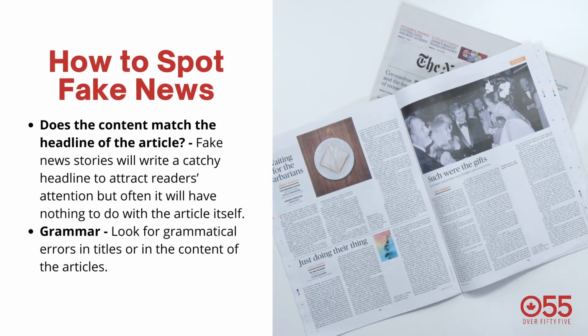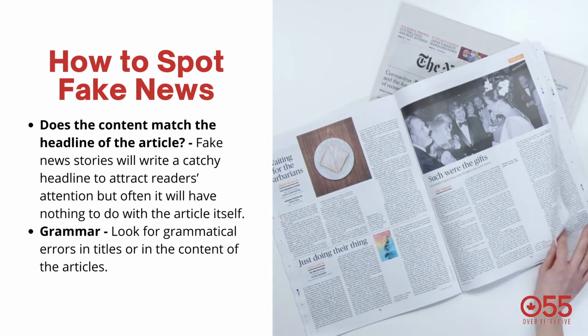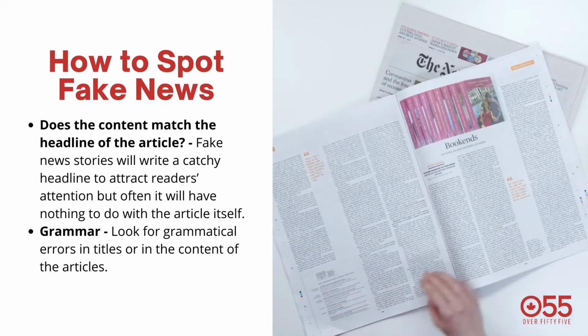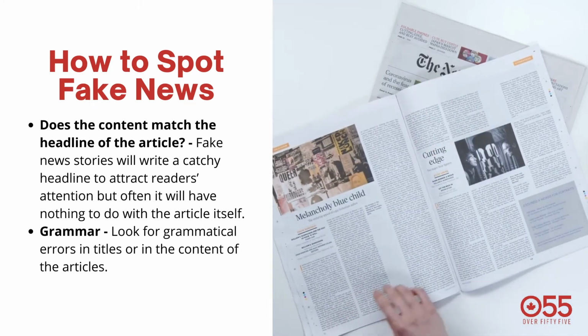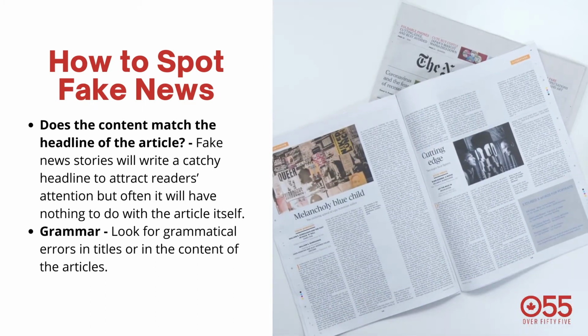Does the content match the headline of the article? Fake news stories will write a catchy headline to attract the reader's attention, but often it will have nothing to do with the article itself. Grammar. Look for grammatical errors in titles or in the content of the articles.